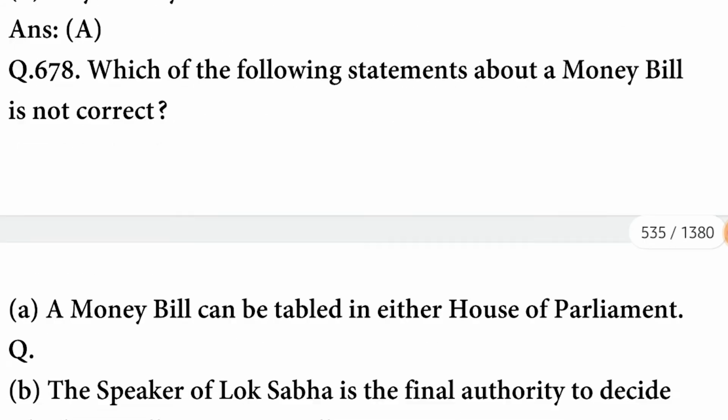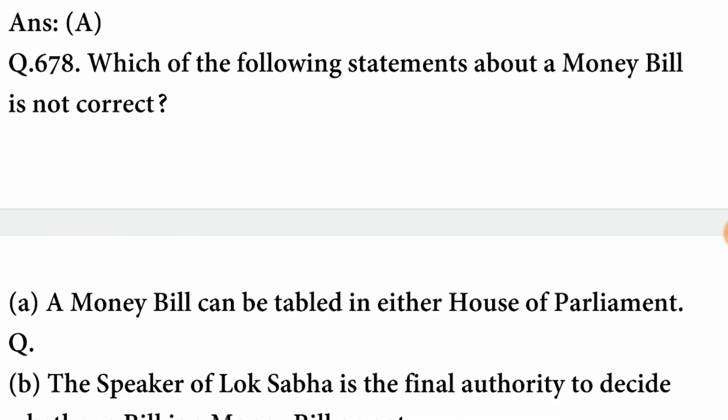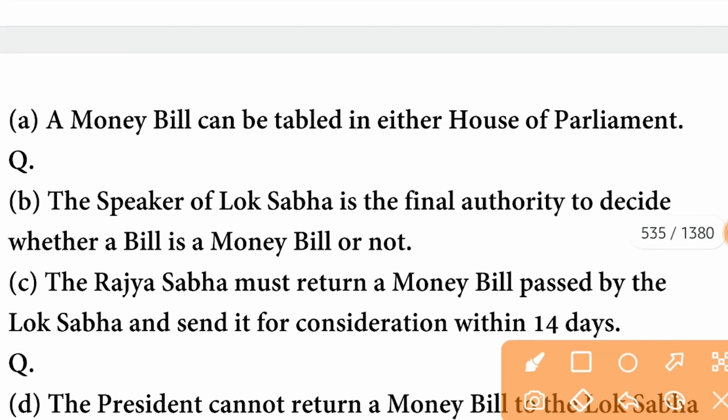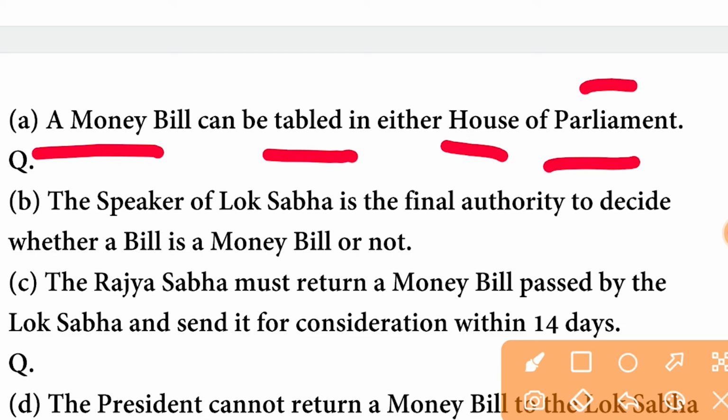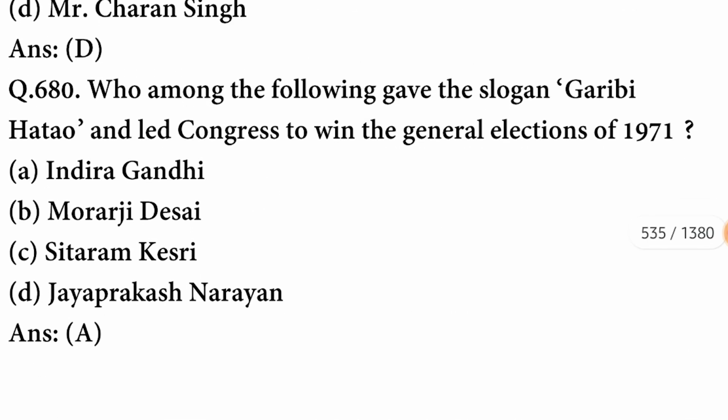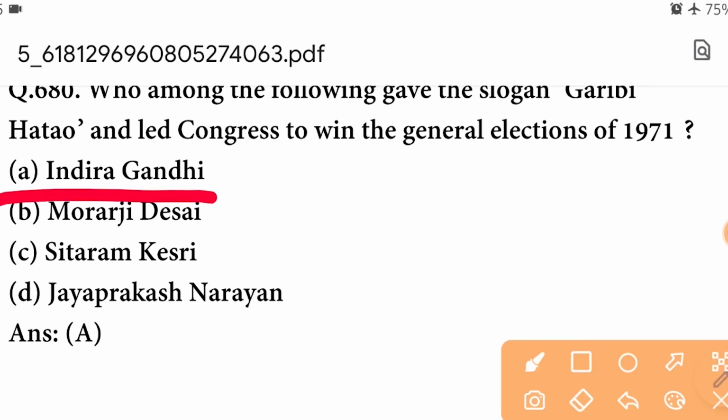A option is correct. Which of the following statements about a money bill is not correct? The statement that is not correct: a money bill can be tabled in either house of parliament. This is not correct. A option is correct. Next question: who among the following was the first politician to become a chief minister of a state and prime minister of India? The person was Mr. Charan Singh. Who among the following gave the slogan Garibi Hatao and led Congress to win the general elections of 1971? It was done by Indira Gandhi.